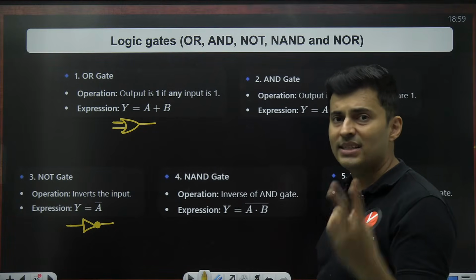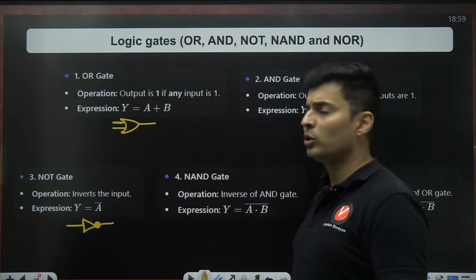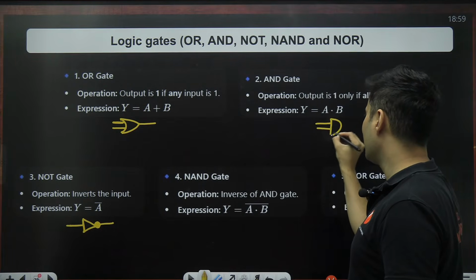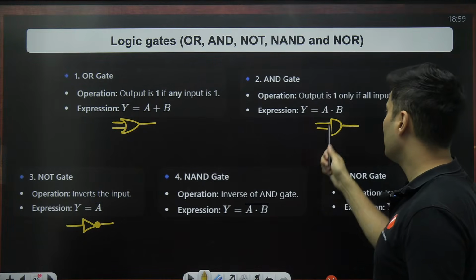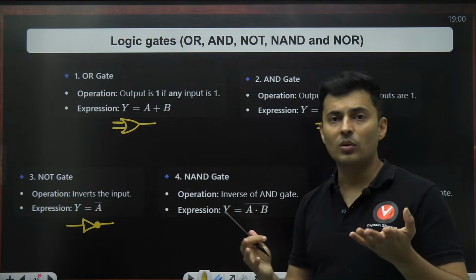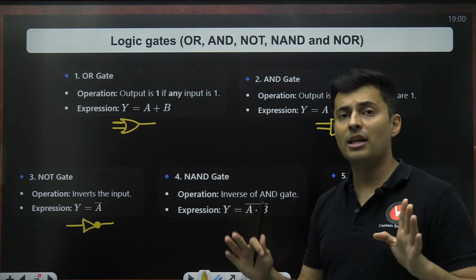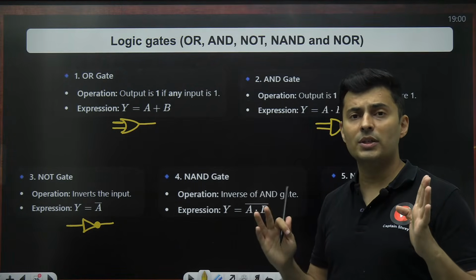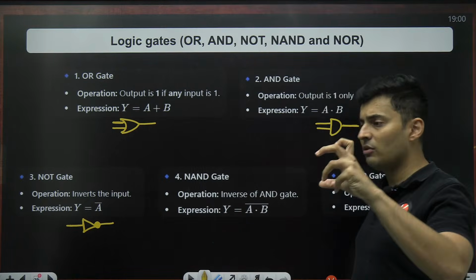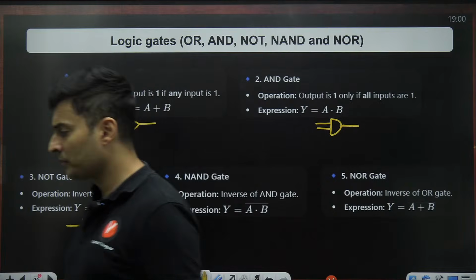Both of them compulsorily have to be true for the output to be true. The symbol is a dot, and in the circuit symbol you put a D-like shape. This is the symbol of an AND gate. So 0 and 1 will be 0. 0 and 0 will be 0. 1 and 0 will also be 0. Only 1 and 1 will give me 1. Both have to be true for the output to be true.